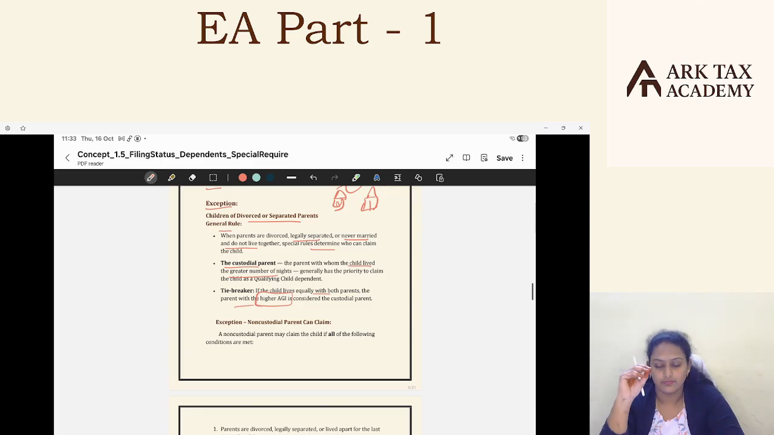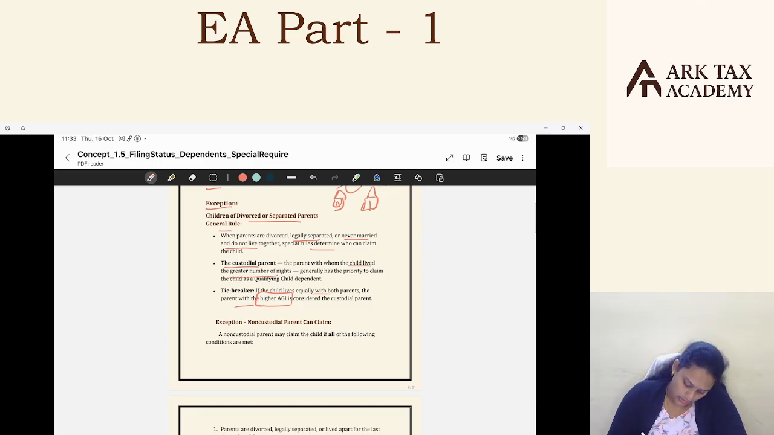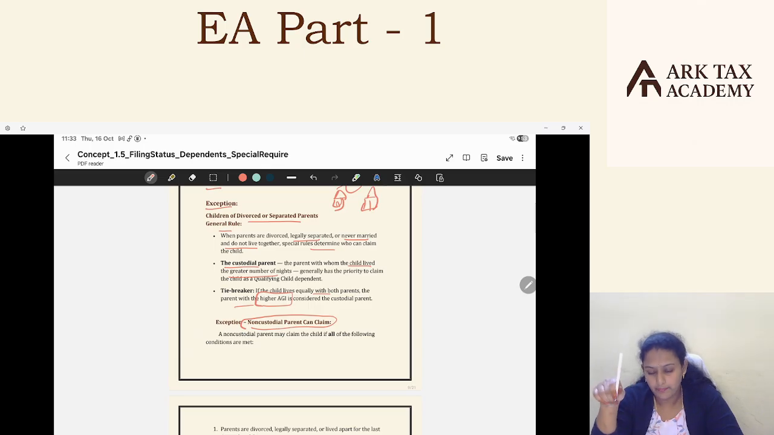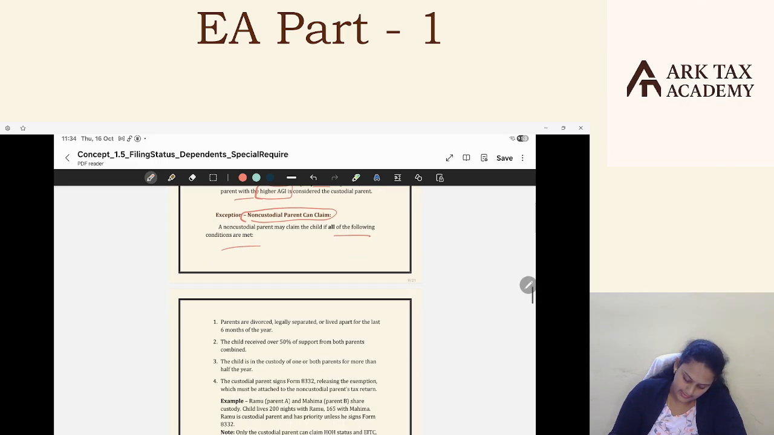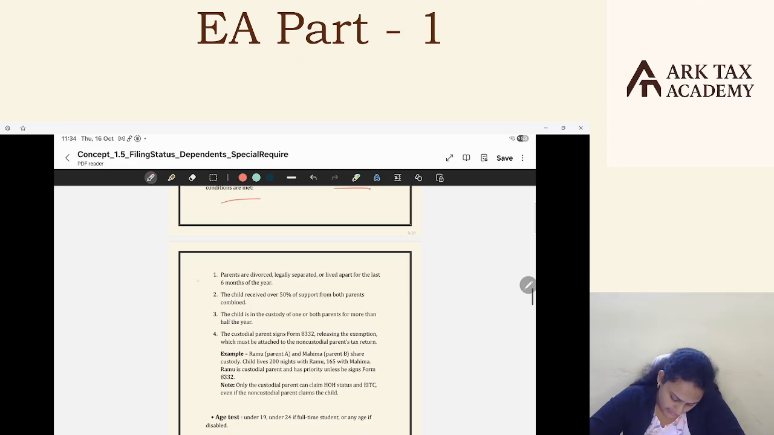Okay. There is one more exception to this rule, exception to exception, that is non-custodial parent can claim. Generally, I said the custodial parent will claim, and if the child is living with both the parents, the person with higher AGI is considered as the custodial parent. Now, what about non-custodial parent? Yes, a non-custodial parent may claim the child if all the following conditions are met. That is, parents are divorced, legally separated, or lived apart for the last 6 months of the year. Any of these things might happen.